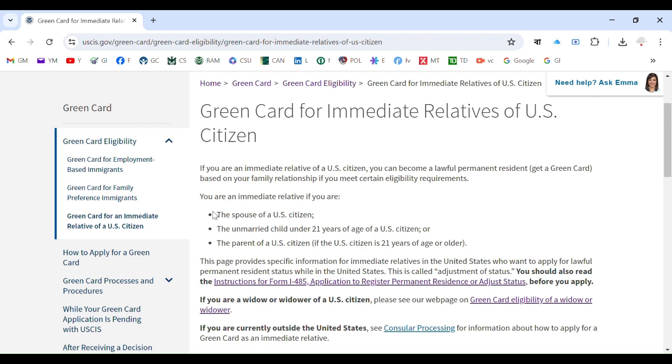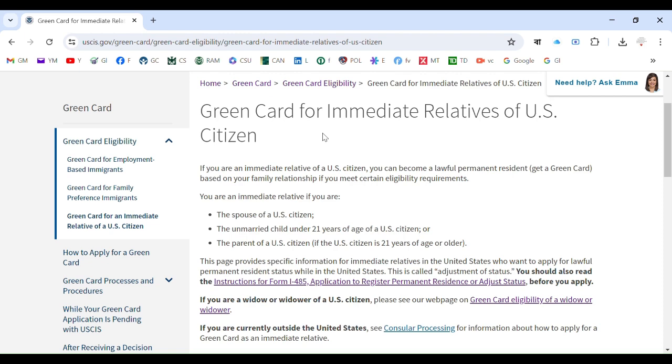If you are the spouse of a US citizen, if you are an unmarried child under 21 years of age of a US citizen, or if you are a parent of a US citizen, if the US citizen is 21 years of age or older, you become eligible for a green card in the immediate relative category.